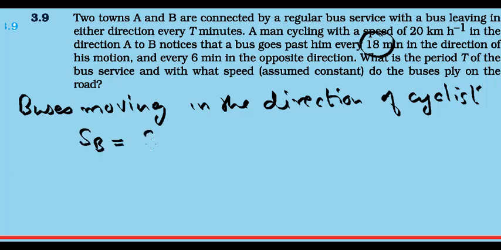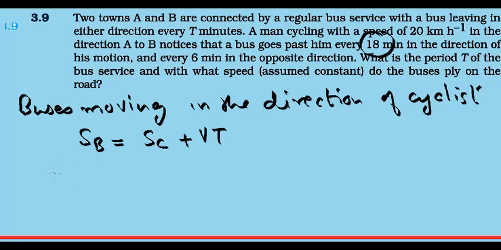The bus travels a distance which is the sum of the cyclist's distance plus the distance between them. SB is the distance traveled by the bus in these 18 minutes, and SC is the distance traveled by the cyclist in the 18 minutes.